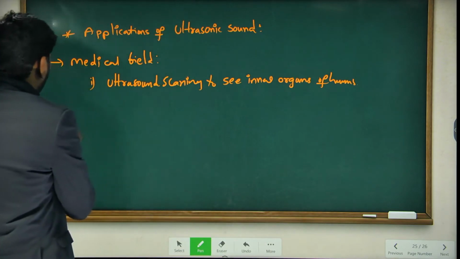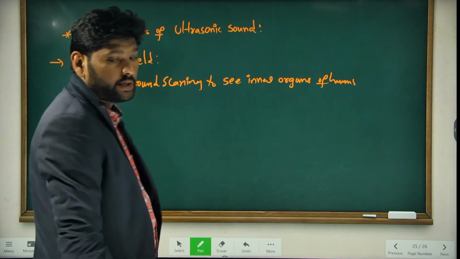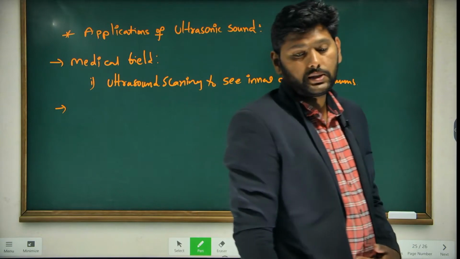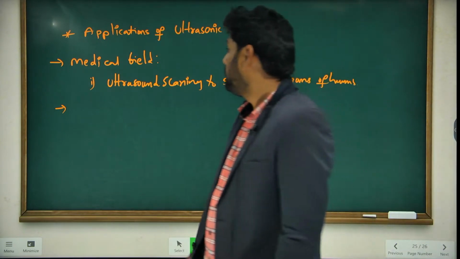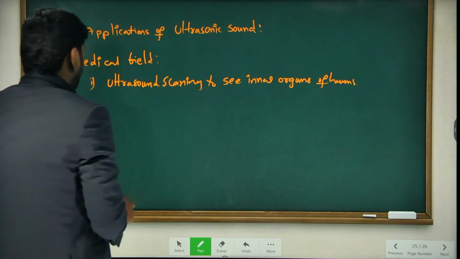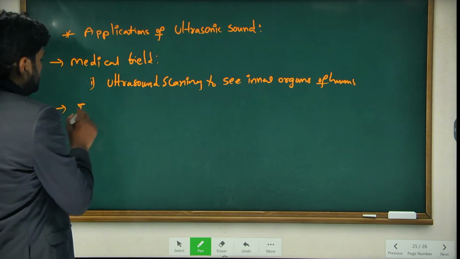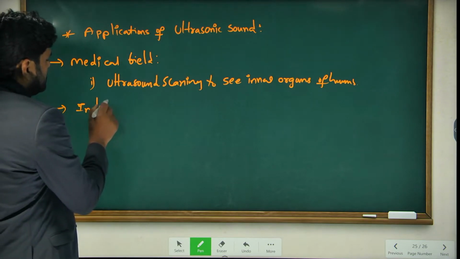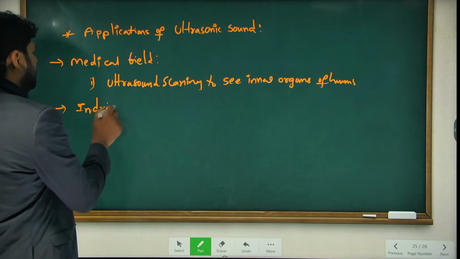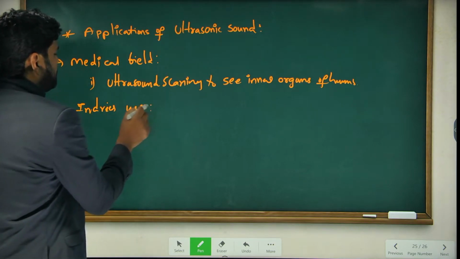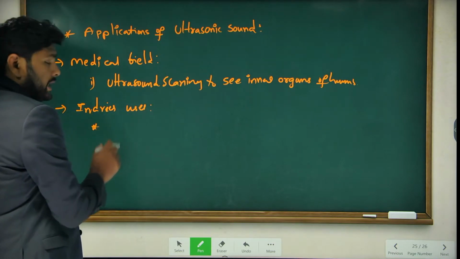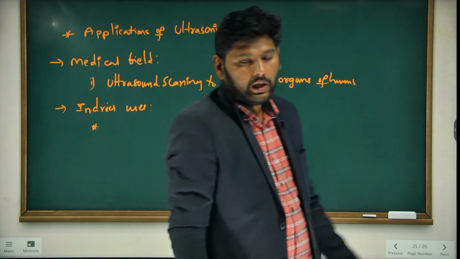Next, industrial uses. Medical uses are ultrasound scanning. Industry uses are what? To determine the flaws in the machinery.